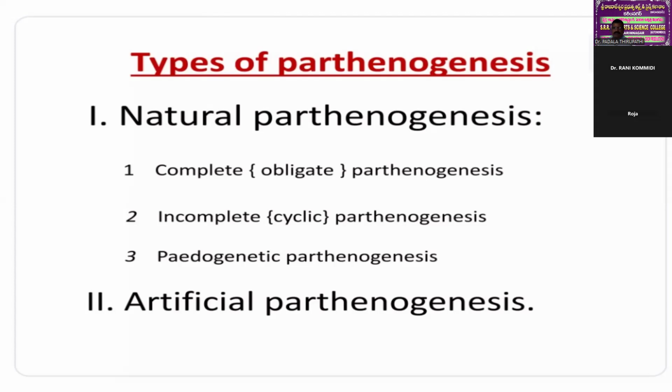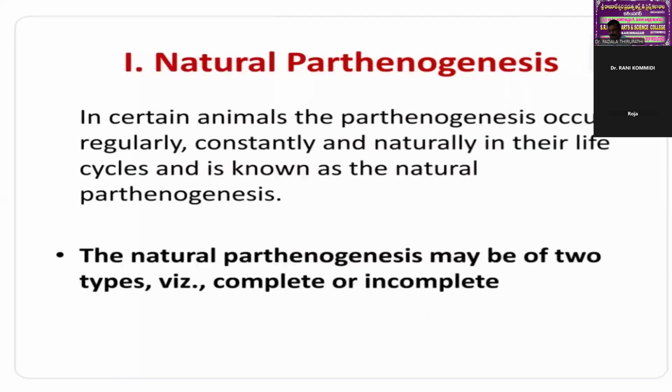Natural parthenogenesis is divided into 3 subtypes. One is complete parthenogenesis, the second is incomplete parthenogenesis, and the third is pedogenetic parthenogenesis. Complete parthenogenesis is also called obligate parthenogenesis, and incomplete parthenogenesis is also called cyclic parthenogenesis. The third one is pedogenetic parthenogenesis. We will discuss them one by one.